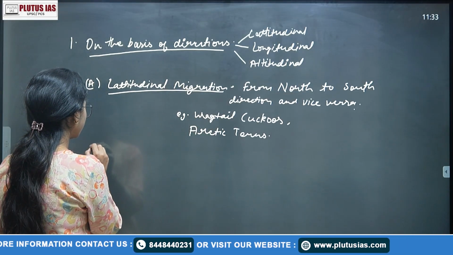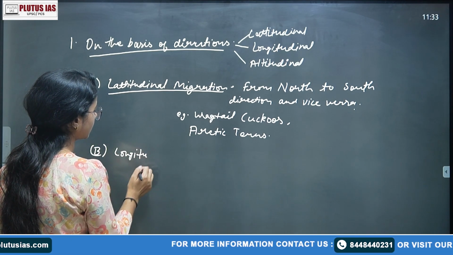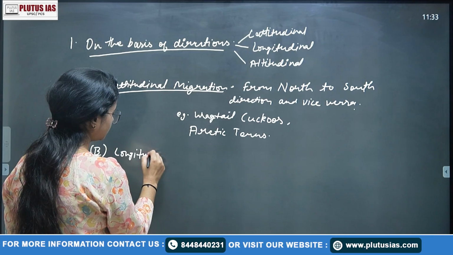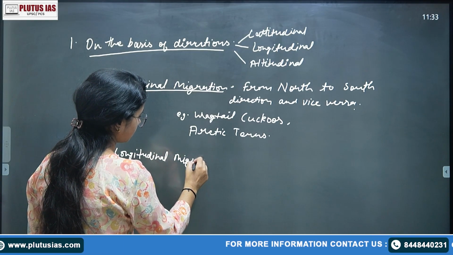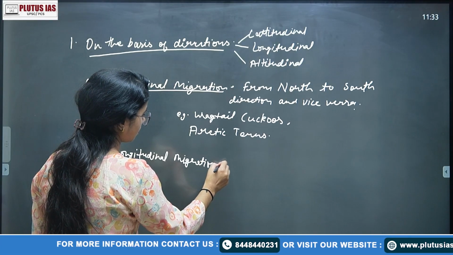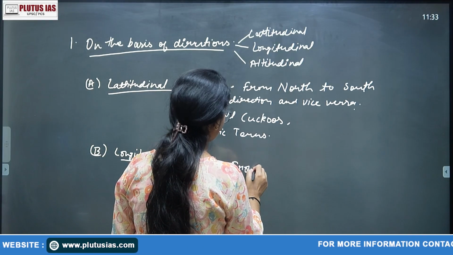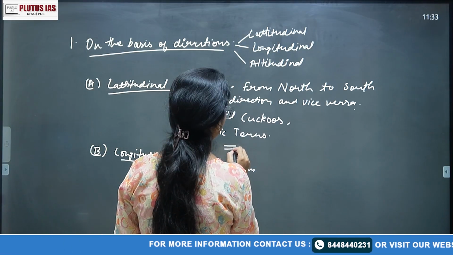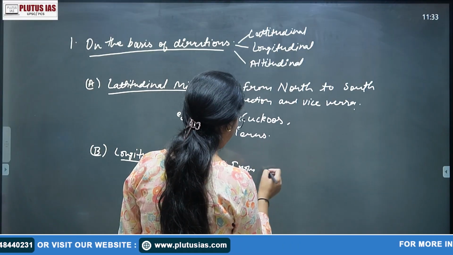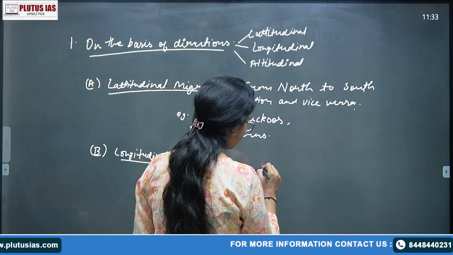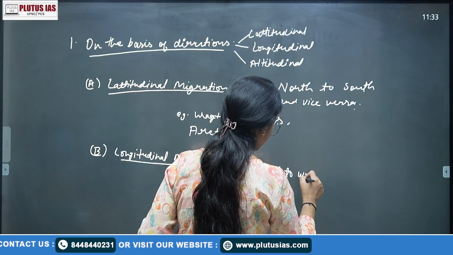The second is longitudinal migration. These birds migrate from east to west direction.